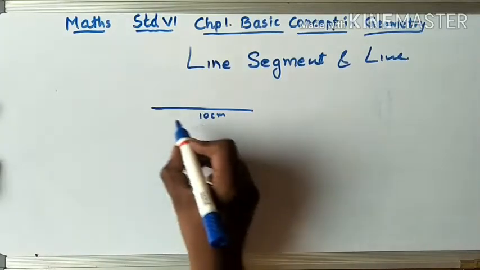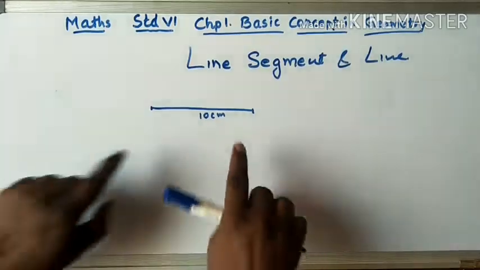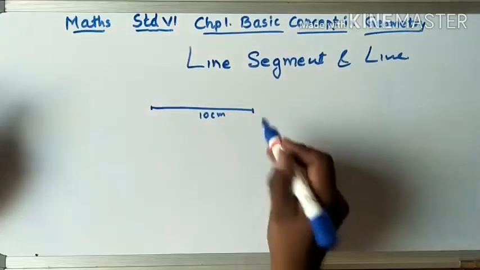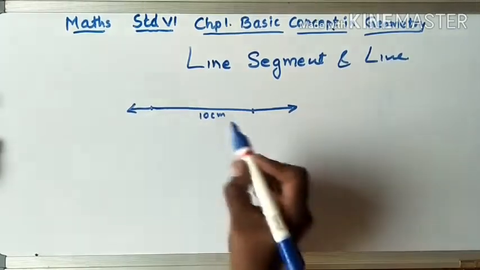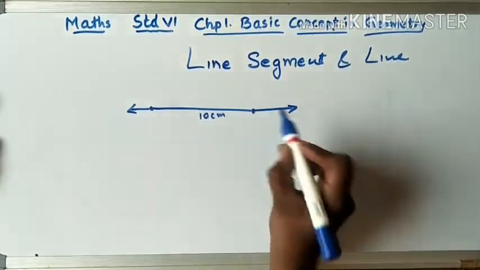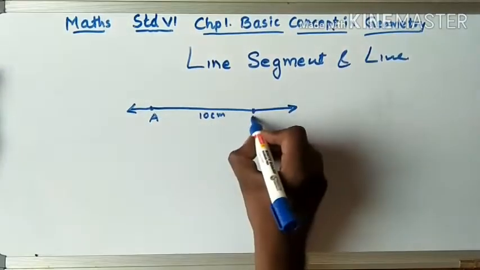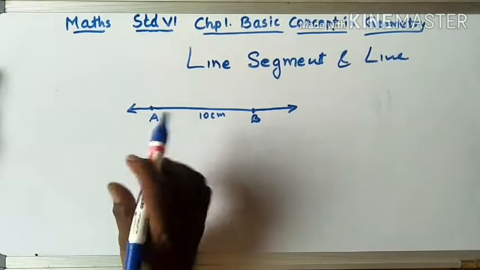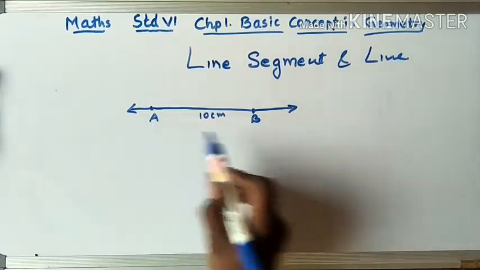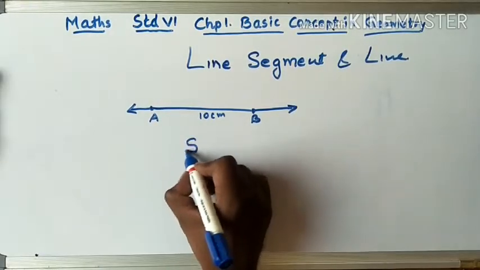But when I draw a 10 centimeter, I mark the starting point and I mark the end point. So this is the limit. If I extend the line and put an arrow, but the limit is from this point to this point, I'll make it as A and B. Now from A to B is 10 centimeter, and this is a starting point and this is an ending point. We call this a line segment.